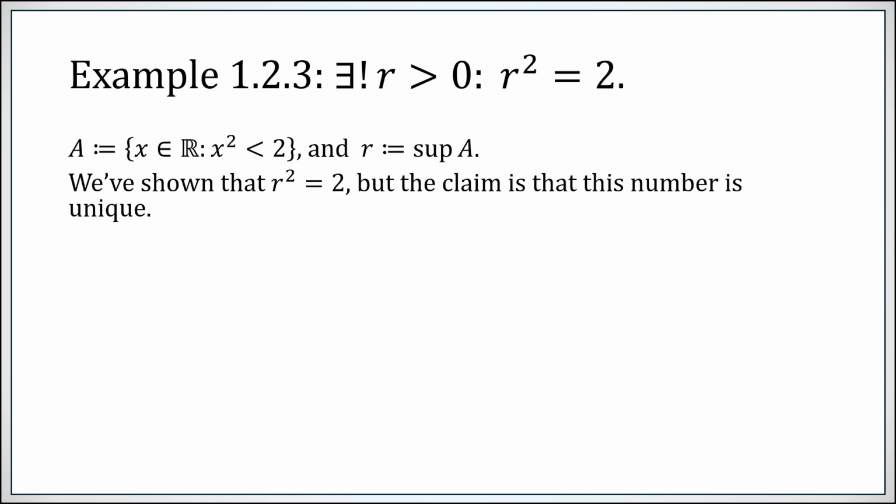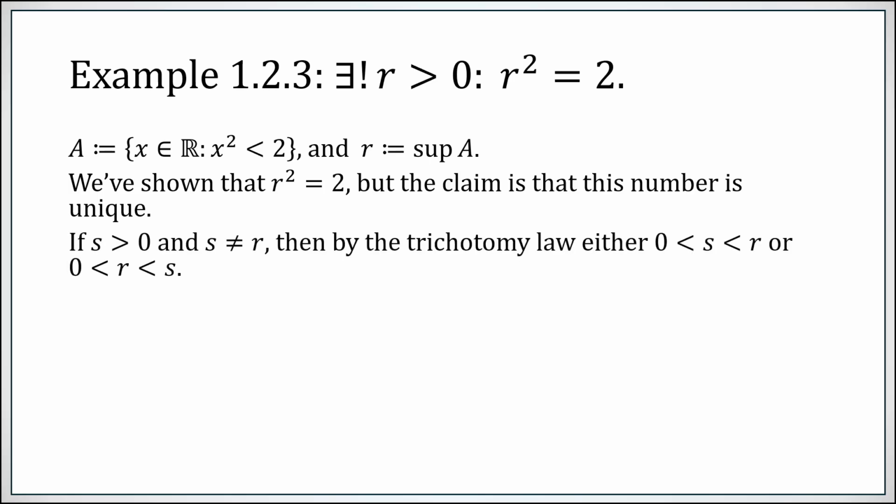Great, we've shown that this set A, as defined, must be bounded, has a supremum, and its supremum squared must equal 2. But the claim was there is a unique positive number whose square is equal to 2. Suppose you have another positive number s not equal to this r. By the trichotomy law, which states that for any two real numbers, one of them is bigger than the other or they are equal, since we've assumed s isn't equal to r, either s is less than r or r is less than s.